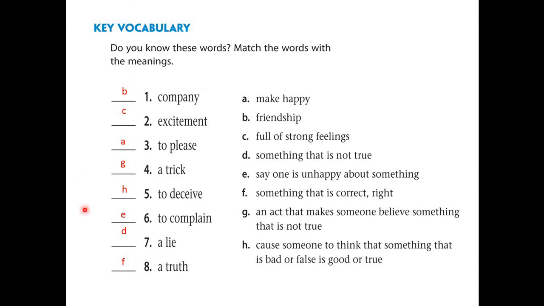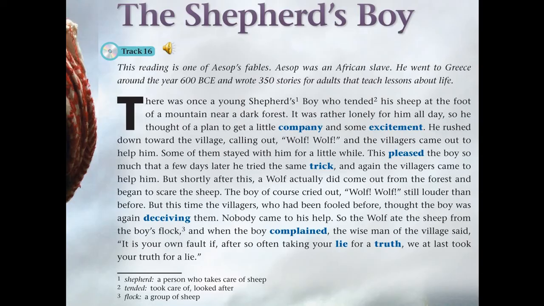Okay, so please take note of the correct answers, and let's move on to the passage itself. So today we are going to read one of Aesop's fables. Aesop, if you don't know, was an African slave. He came from a country in Africa.